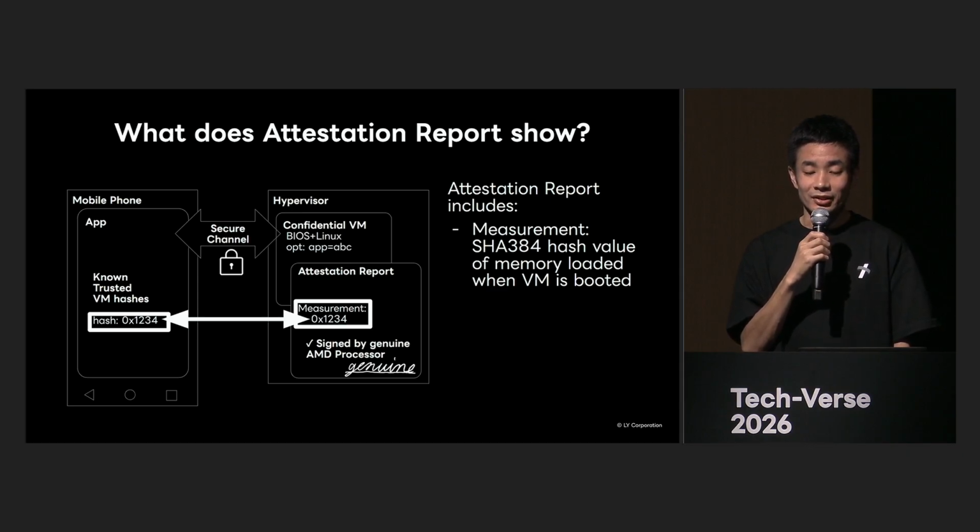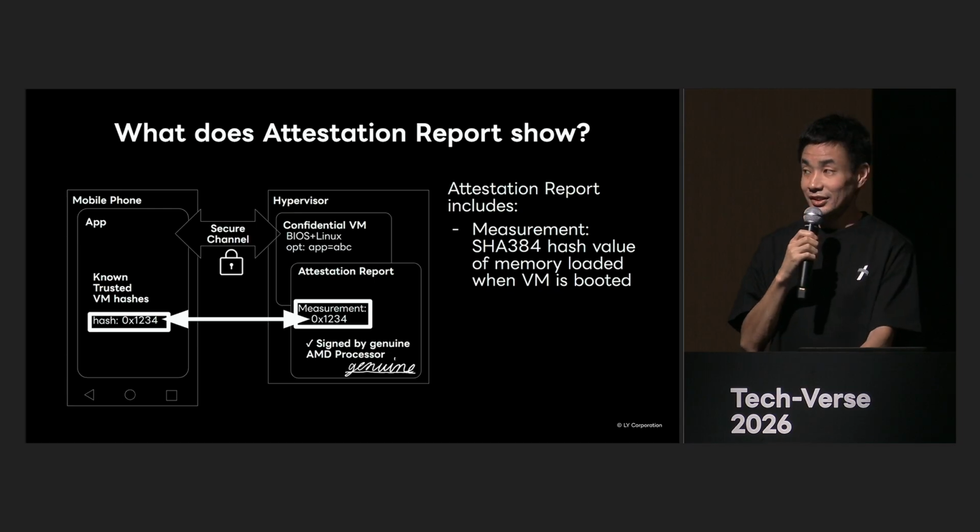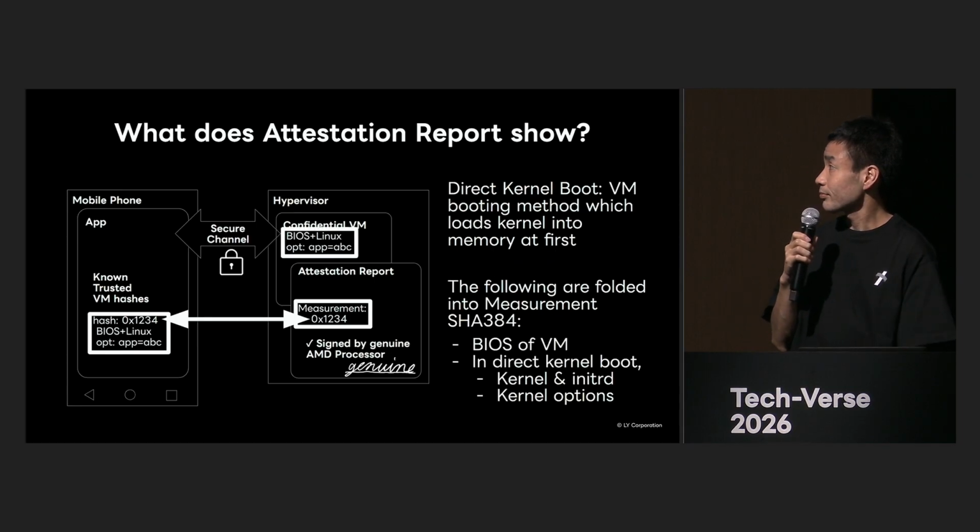Then, for example, if the measurement of when it started up as expected is recorded and incorporated into the smartphone app in advance, this means that a VM with the same measurement value has booted as expected. On the next page, we will explain this attestation report.